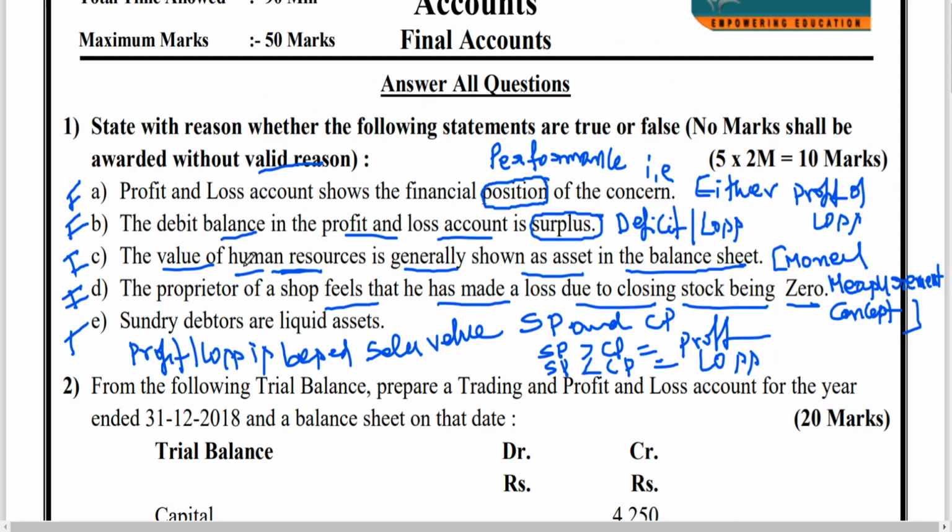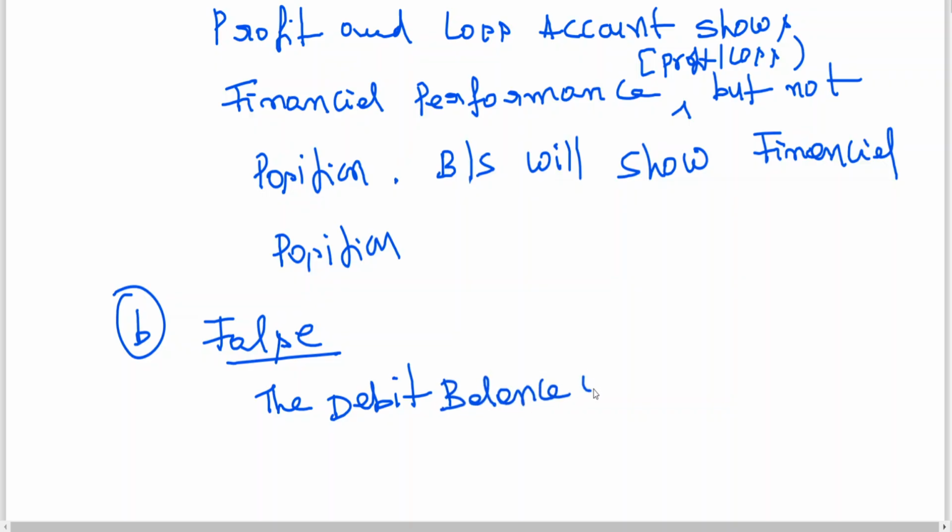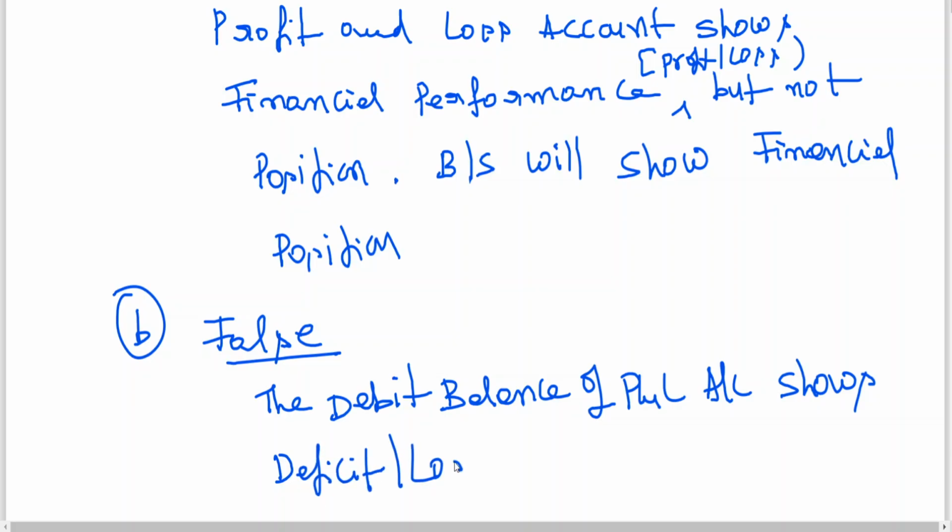Then the second part of the question: the debit balance in P&L account shows deficit. This is also false. It shows deficit or loss.